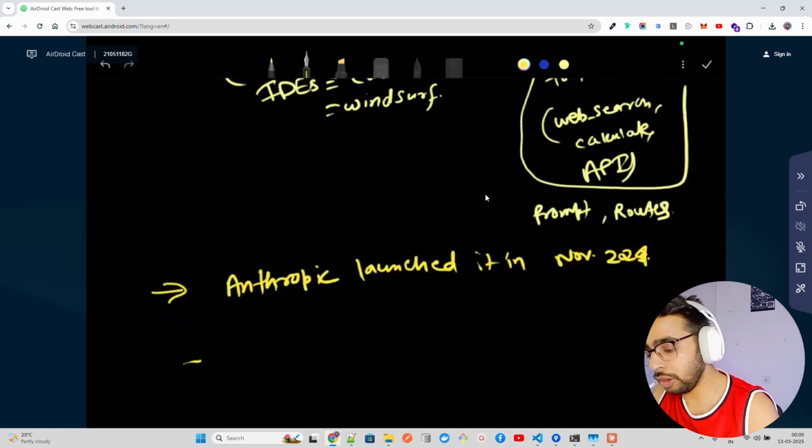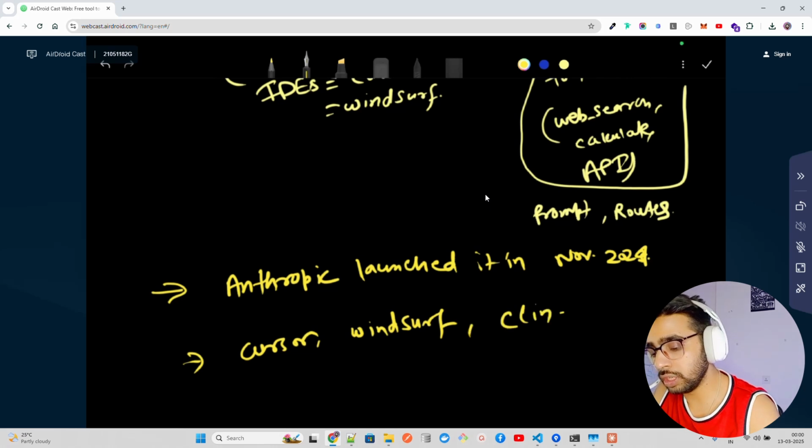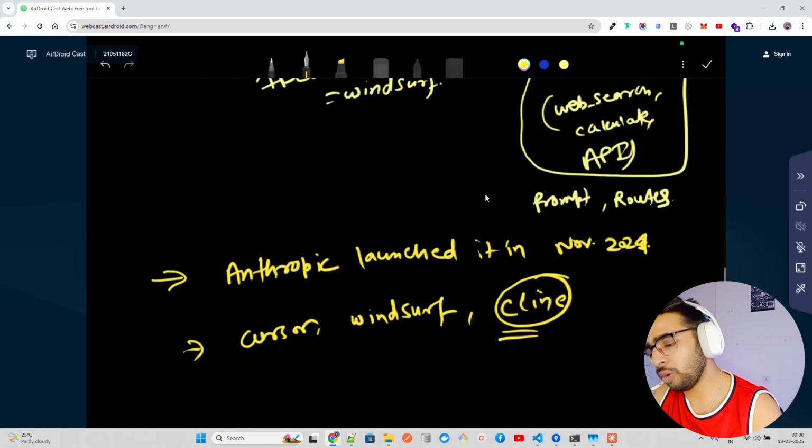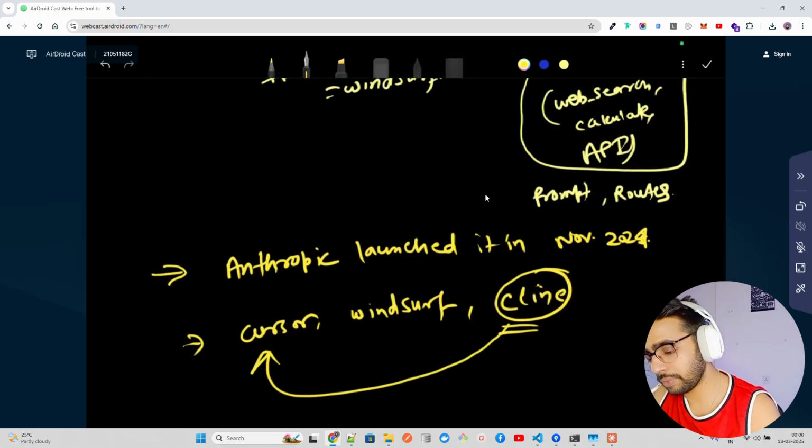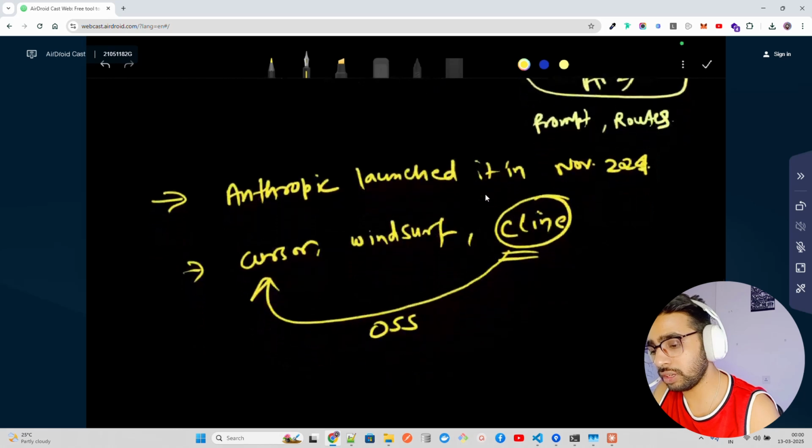Now, a lot of tools are using it, and a lot of IDEs have integrations or a way to integrate, like Cursor and Windsurf. You can also use an open source reproduction of something like Claude, like Cline. It's an open source version of Cursor, you can say. So I'm going to write OSS version of Cursor.